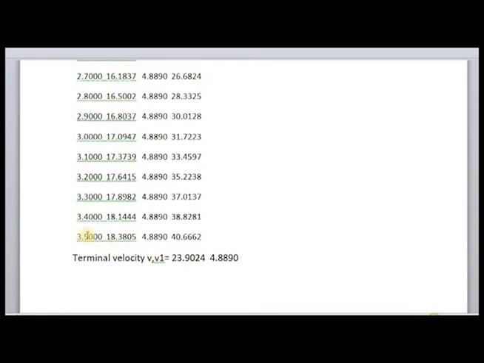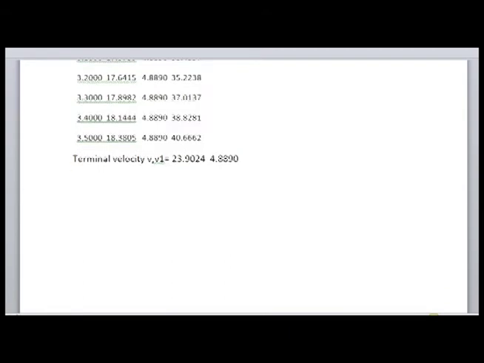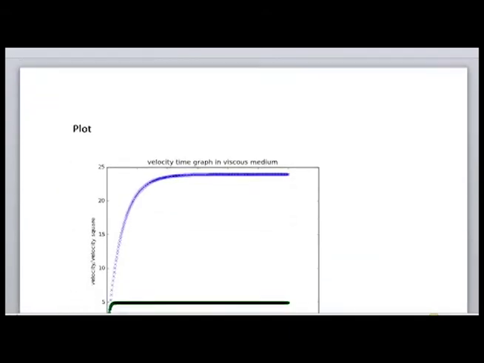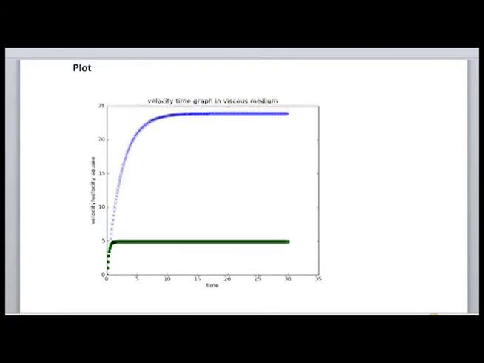And I have cut all the output. This is the plot that you're going to get, the velocity time graph. In the case of quadratic dependence of velocity, it is the green plot. It attains the terminal velocity faster. And for the linear case, it is at 23 or something. And in this quadratic dependence, it is at 4.8. And you have seen this result.